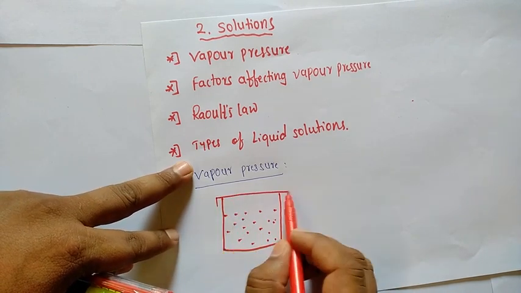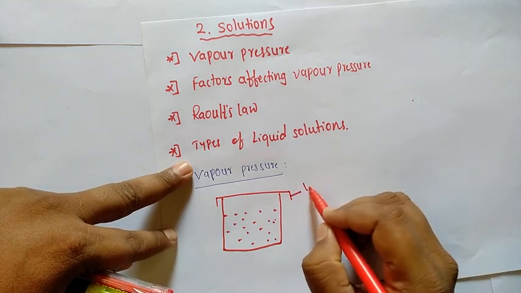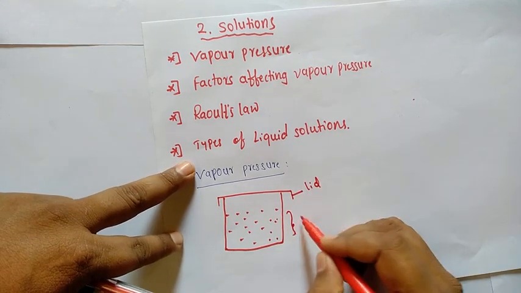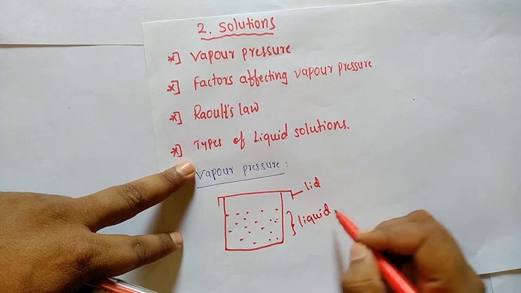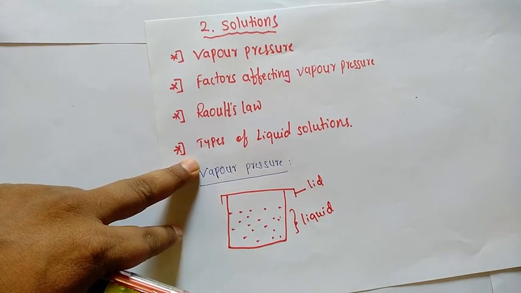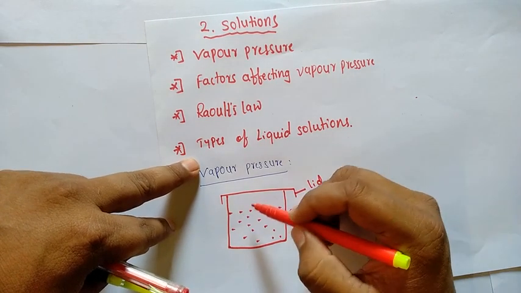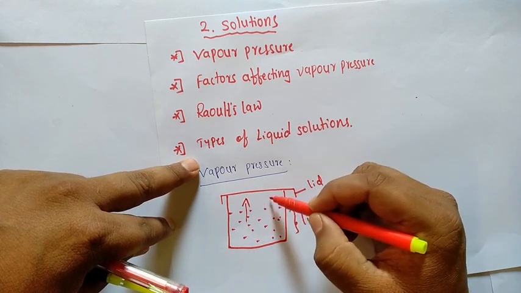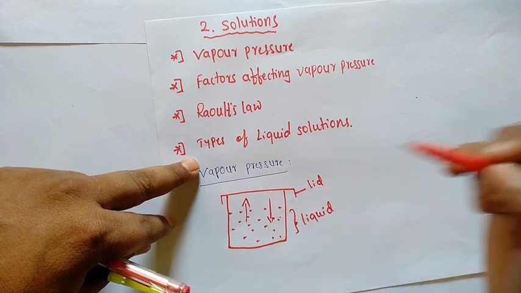After heating, the rate of evaporation and the rate of condensation both are equal.